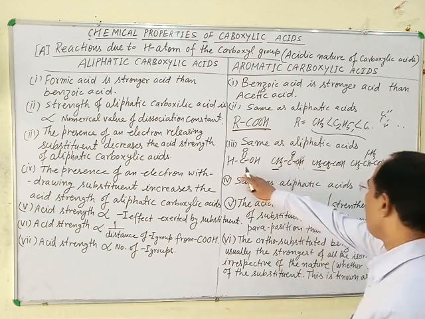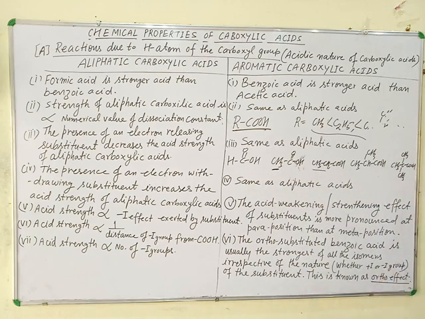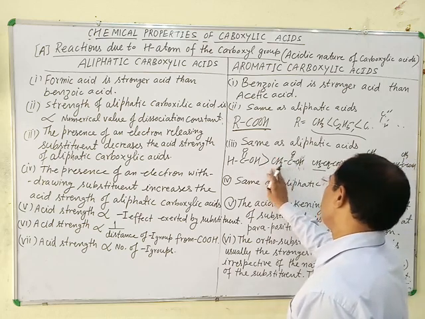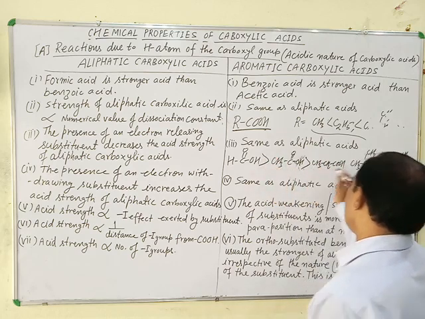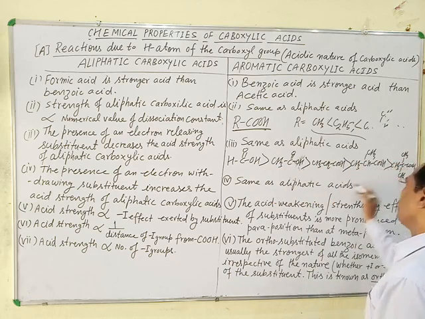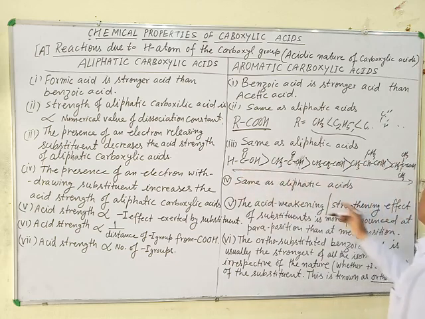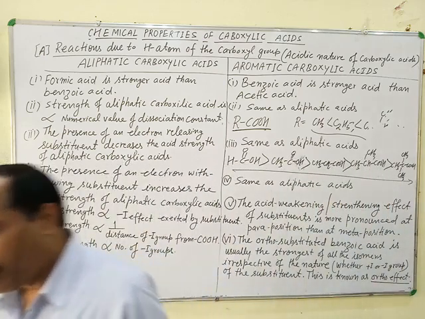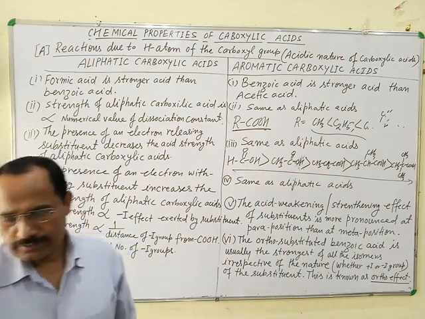Acidic strength of these acids successively decreases from formic acid to the last tertiary substituted acid. Means this is a stronger acid than this, and acidic strength decreases in this order. This is the decreasing strength of different aliphatic carboxylic acids and formic acid.